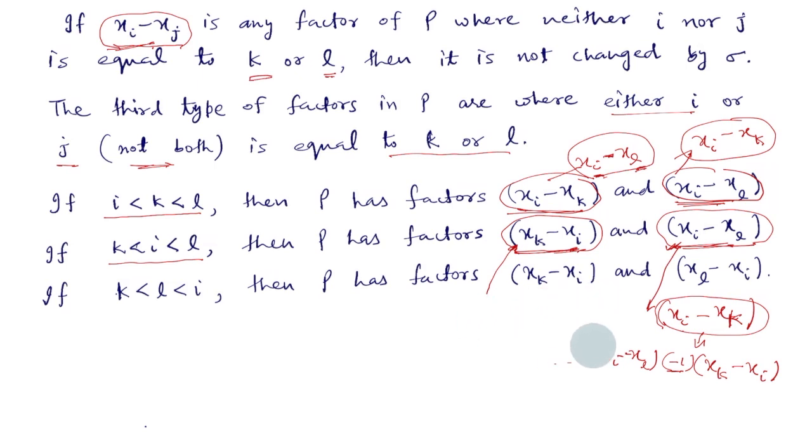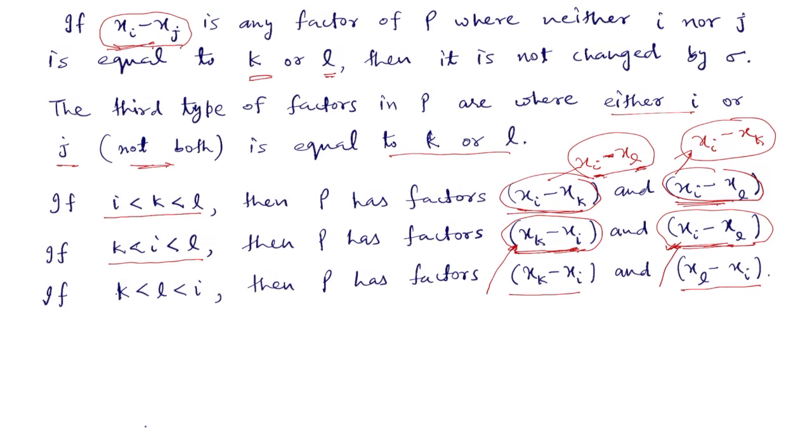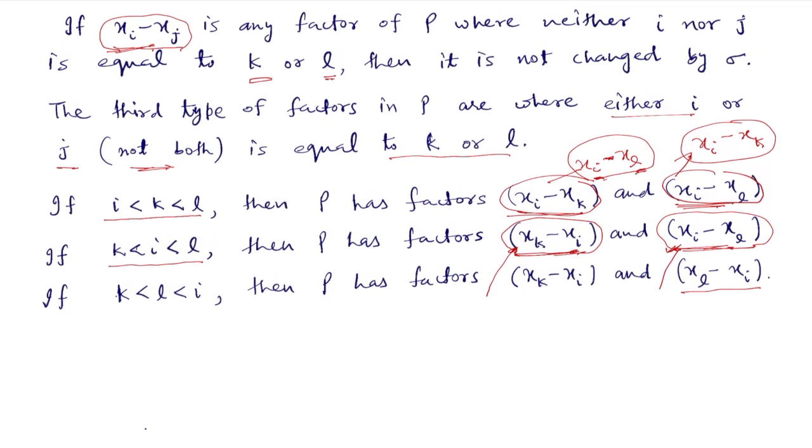The third case is when i is bigger than both k and l. In this case, P will have factors of this type: xk minus xi and xl minus xi. When we apply sigma on these two factors, xk minus xi becomes xl minus xi and xl minus xi becomes xk minus xi.